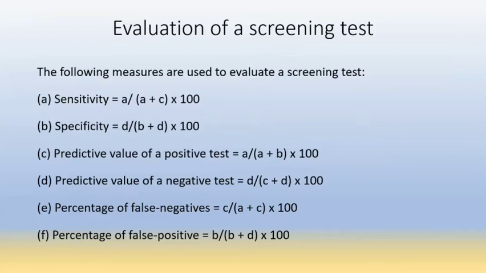Then the percentage of false negative is C upon A plus C, that is false negative upon total diseased. The percentage of false positive is B upon B plus D, that is false positive upon total non-diseased, into 100. So these are some formulas from which we can evaluate the screening test. Here we should remember only the formulas of sensitivity and specificity, which are more important.